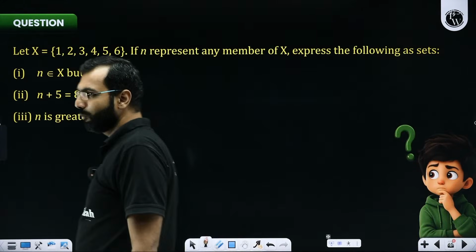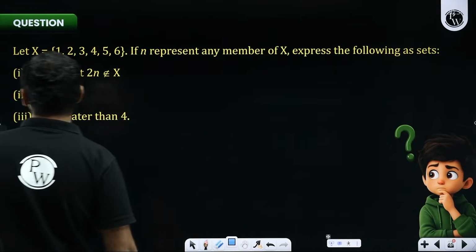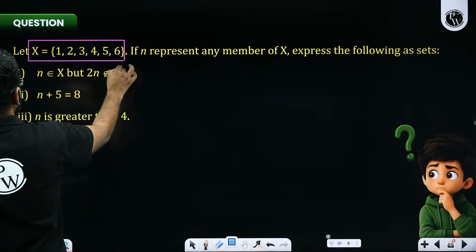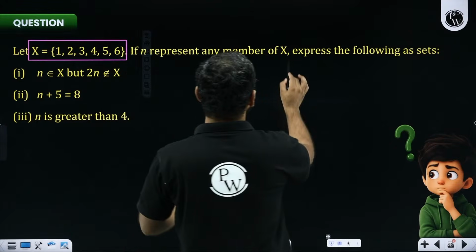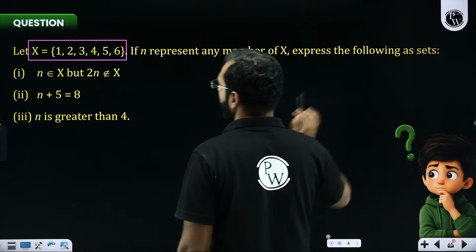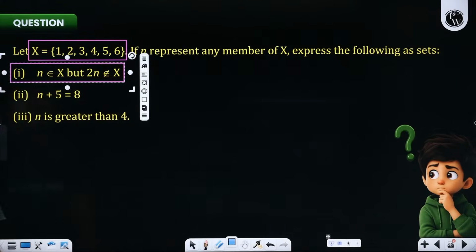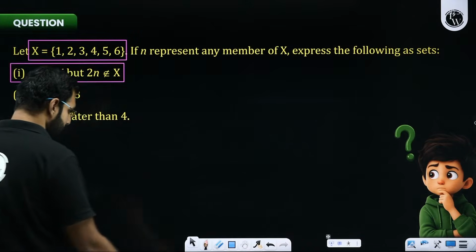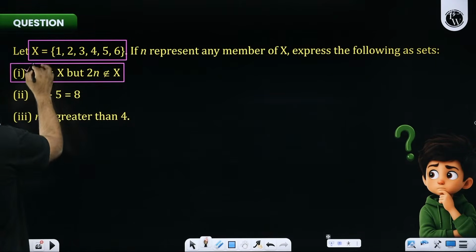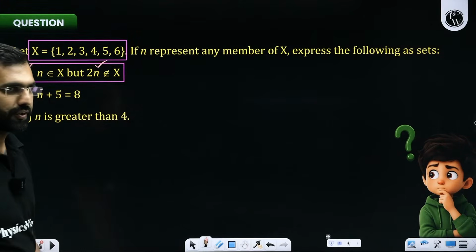Now, let's solve a few more questions based on sets so that you can develop a better understanding. We are told there is a set X which contains 6 elements. If n represents any member of X, express the following as sets. I'll solve the first one for you. Let me read it once again. The first part says that n belongs to X, but 2n should not belong to X. A very interesting question it is.